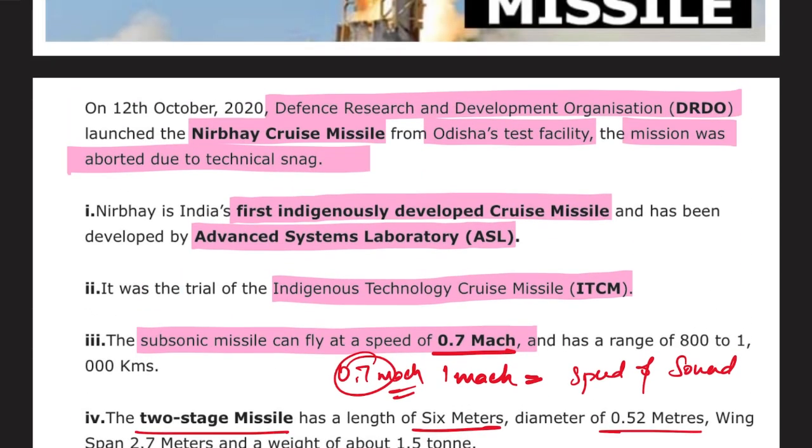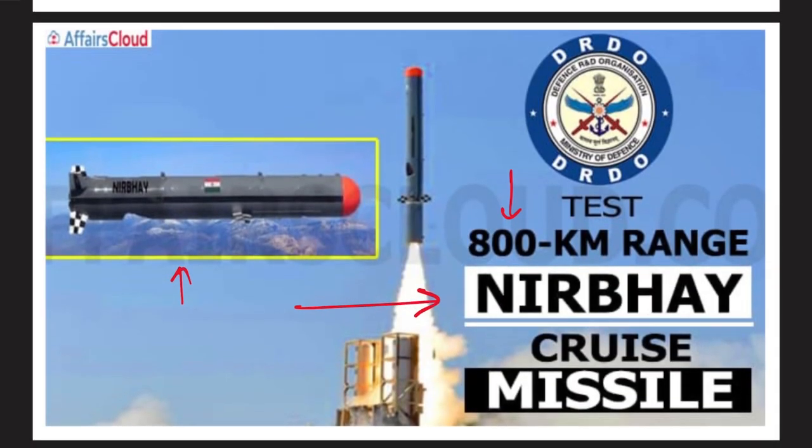Coming back, who developed the Nirbhaya? The Nirbhaya cruise missile was developed by ASL, that is your Advanced Systems Laboratory. And who tested it? It was tested by DRDO. Where was it tested? It was tested at Odisha's test facility. Alright, moving on.